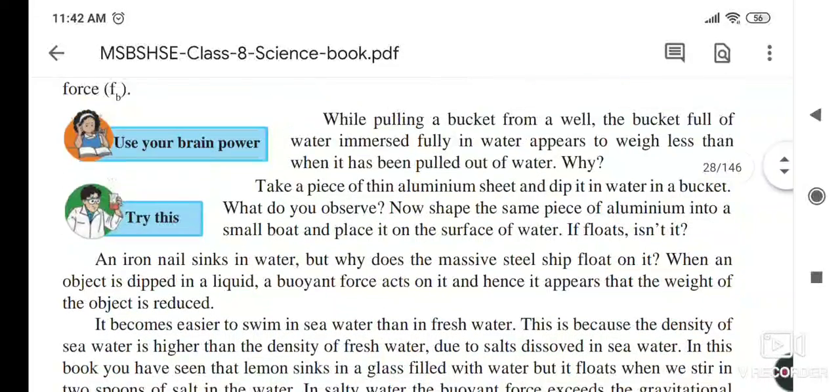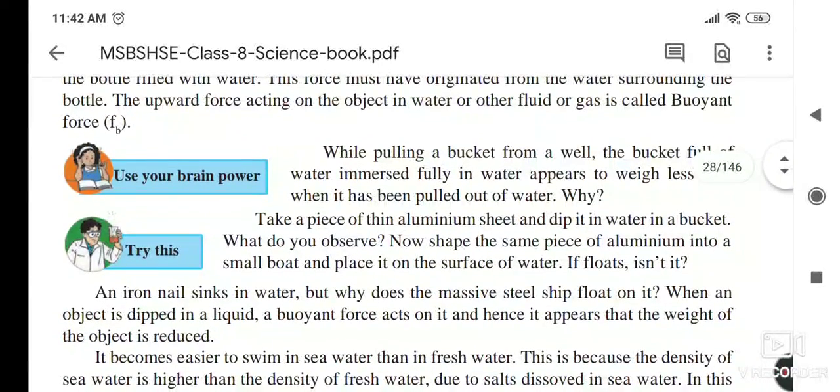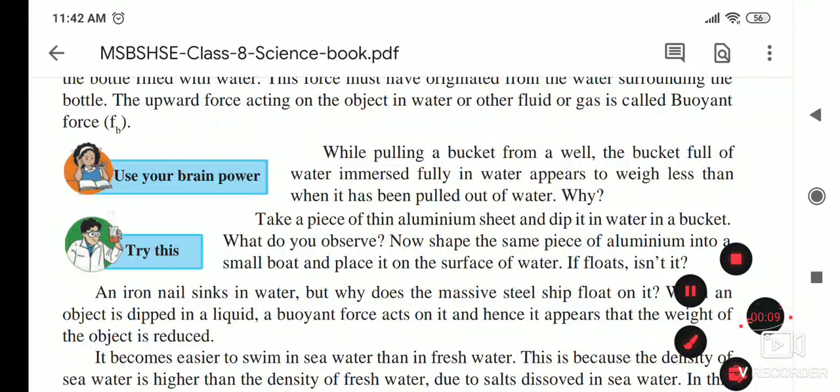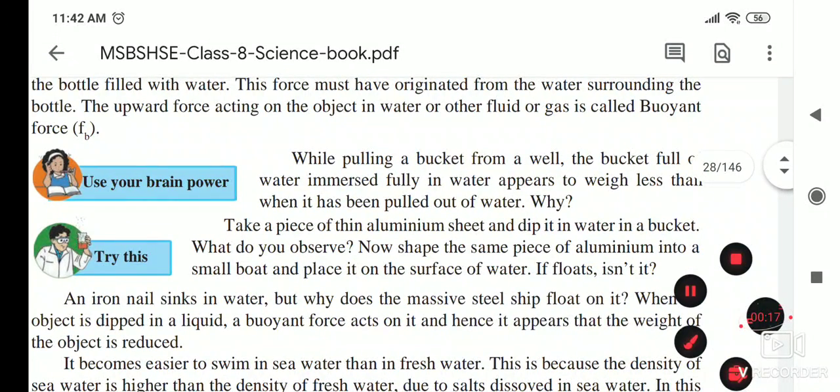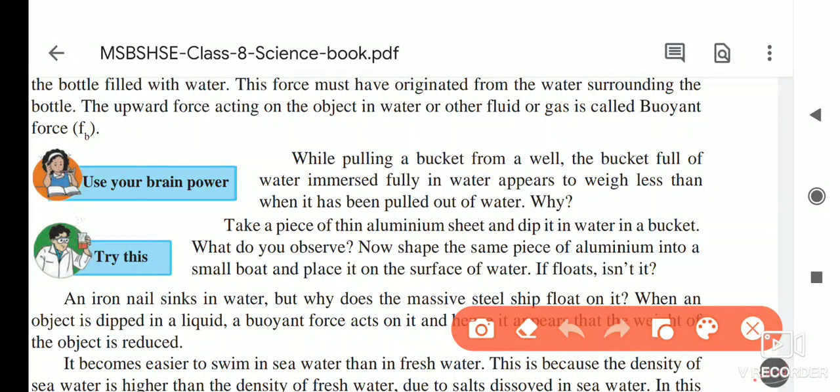Children, in continuation with force and pressure, today we will see the next part of our lesson. While pulling a bucket from a well, a bucket full of water immersed fully in the water appears weightless. You experience that whenever we are pulling water from a well. The bucket is full of water, but then also what happens whenever it is in the water?